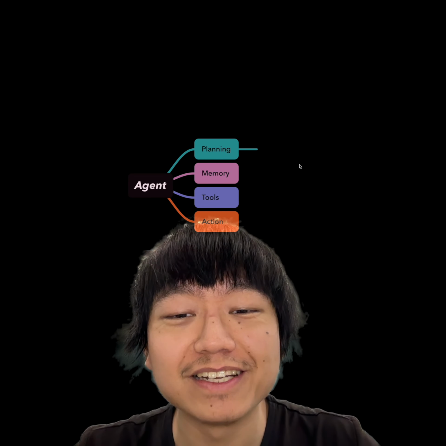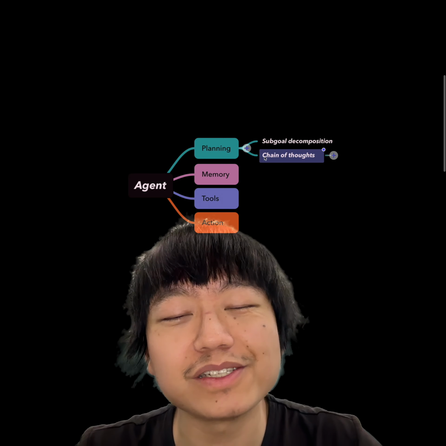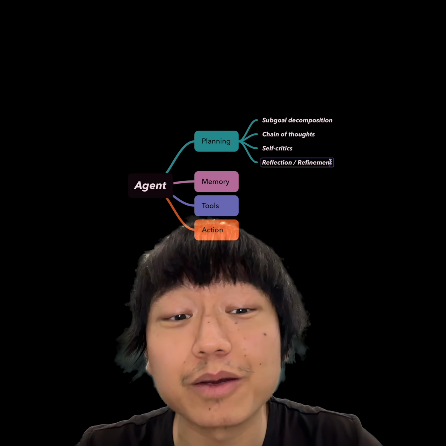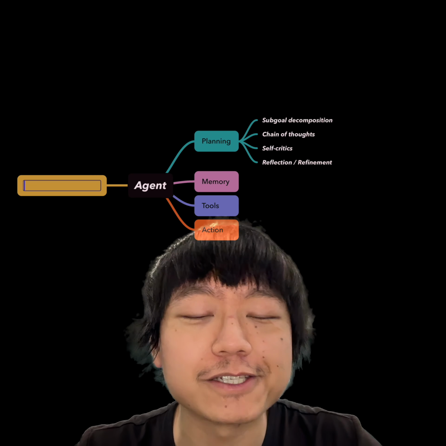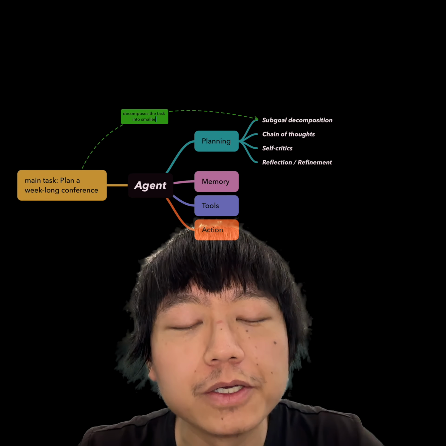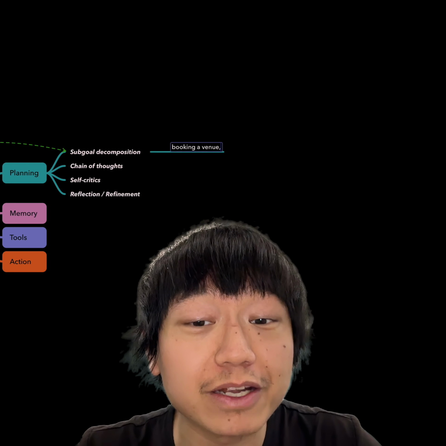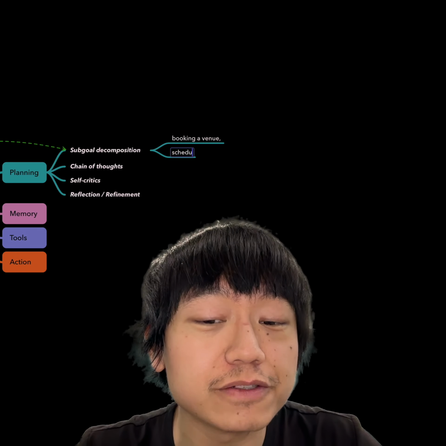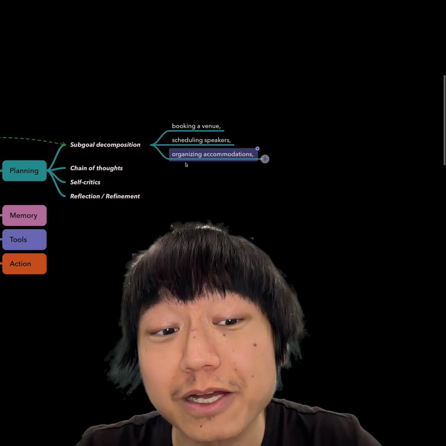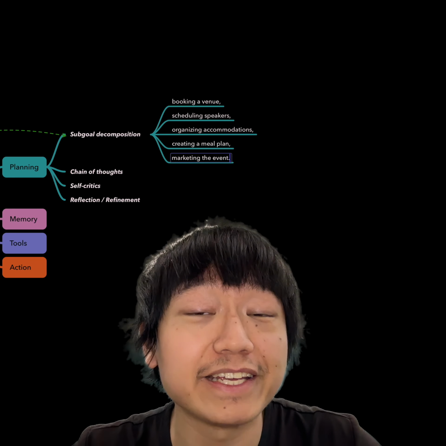First, let's talk about planning. The planning aspect involves setting objectives and creating steps to achieve them. So this is where sub-goal decomposition, chain of thought, self-criticism, and reflection come into play. Sub-goal decomposition: suppose there is an agent whose main task is to plan a week-long conference. To tackle this, it decomposes the task into smaller sub-goals like booking a venue, scheduling speakers, organizing accommodation, creating a meal plan, and marketing the event. Just by breaking down the main goal, the agent can handle each part step by step, which ensures it doesn't miss any key elements.